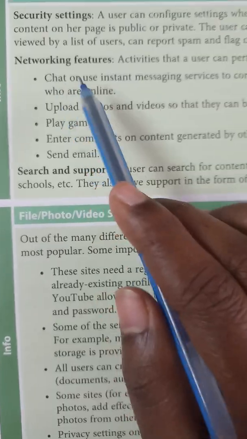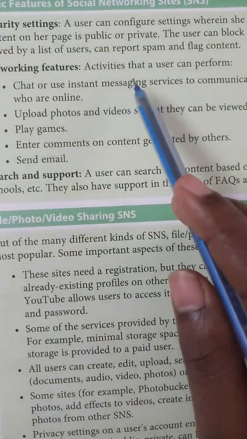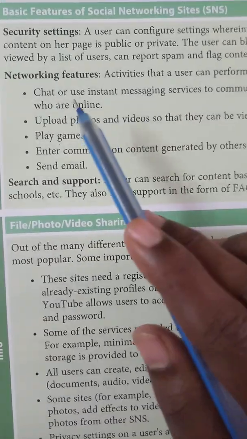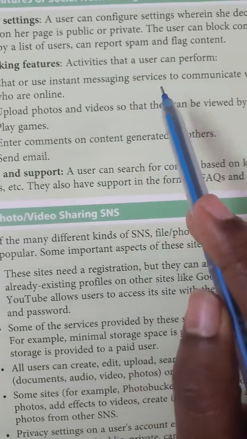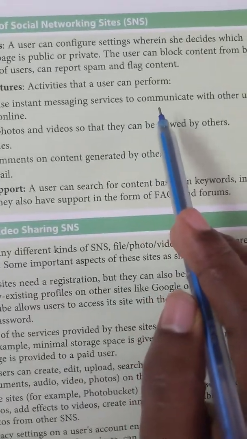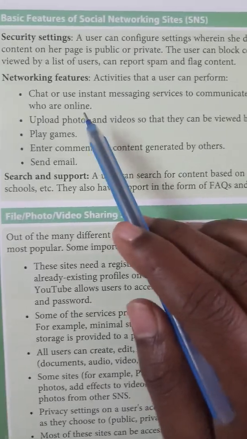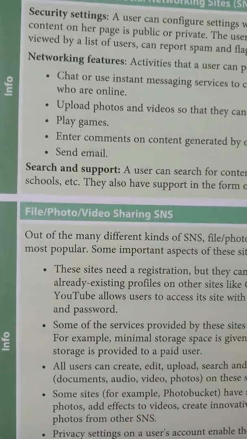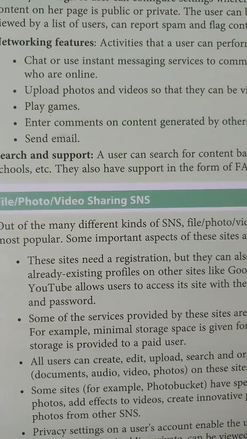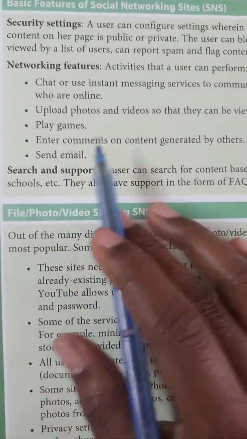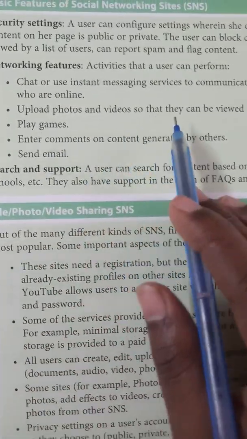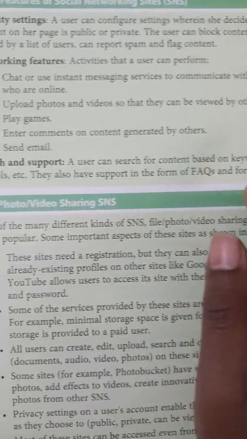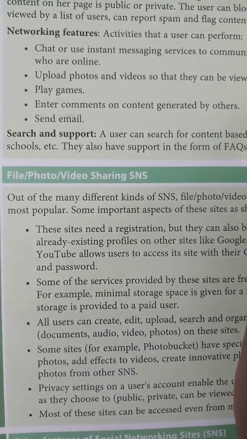Next one is networking features. Activities that a user can perform: chat or use instant messaging services to communicate with other users who are online. So here we can chat with our friends or family members who are online. Upload photos and videos so they can be viewed by others. So here we can upload our photos, videos.